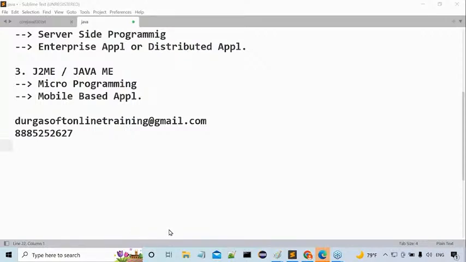Yeah, I completed my bachelor's in CSE. I did not get any job, but now I want to get a job. Definitely, Gurvinder Singh, through the Durga platform you will get a job. Don't worry. If you know these courses very clearly, definitely you are going to get a job. Durgasoft success rate is 80%. For every 100 members, 80 members will get a job, sure. But you have to follow clearly each and every point. What we are discussing inside the class, if you follow, then you will get a job for sure.